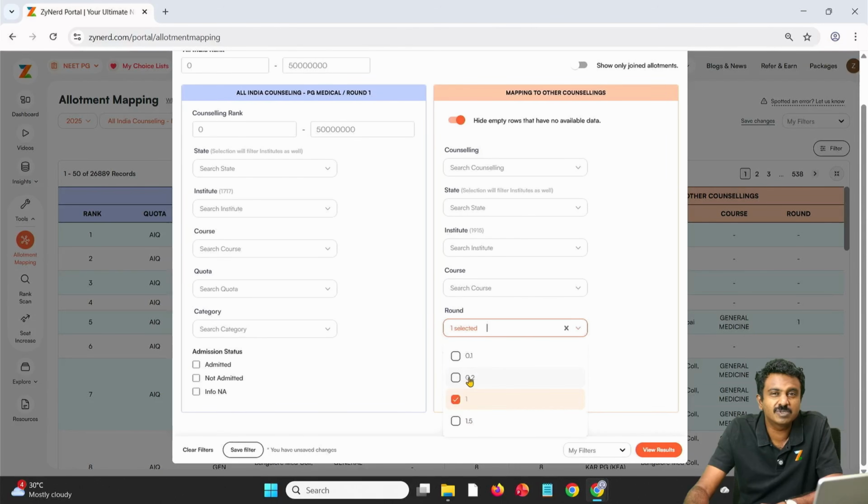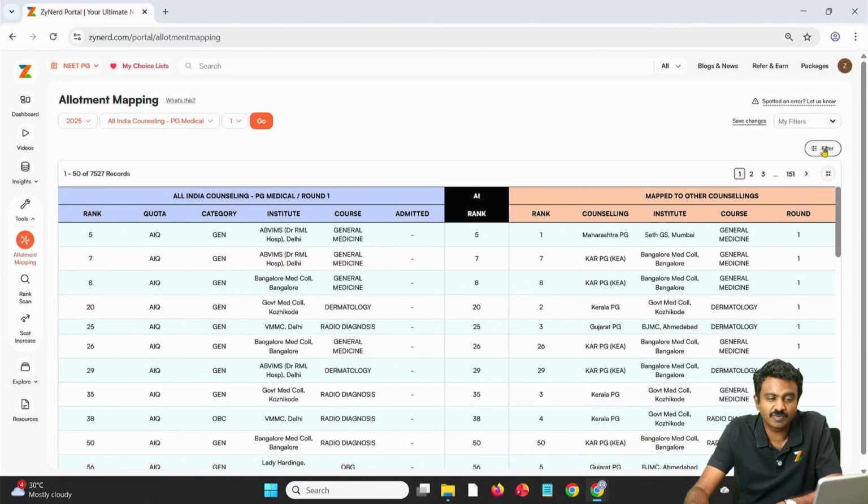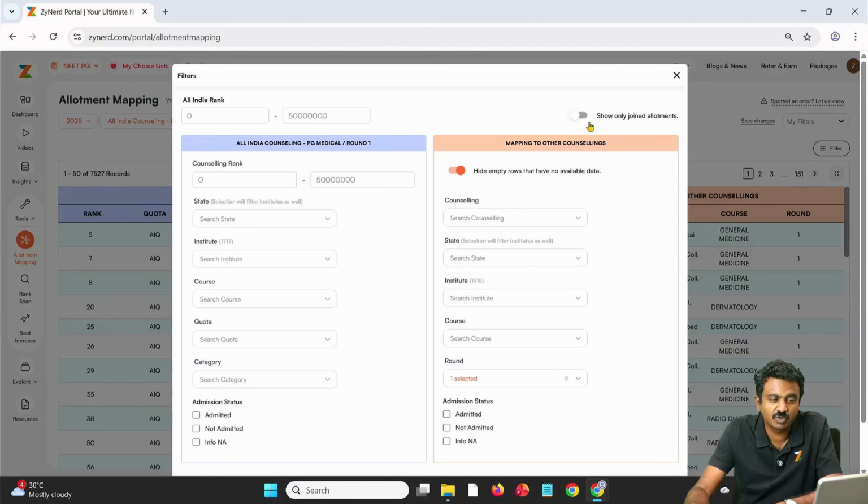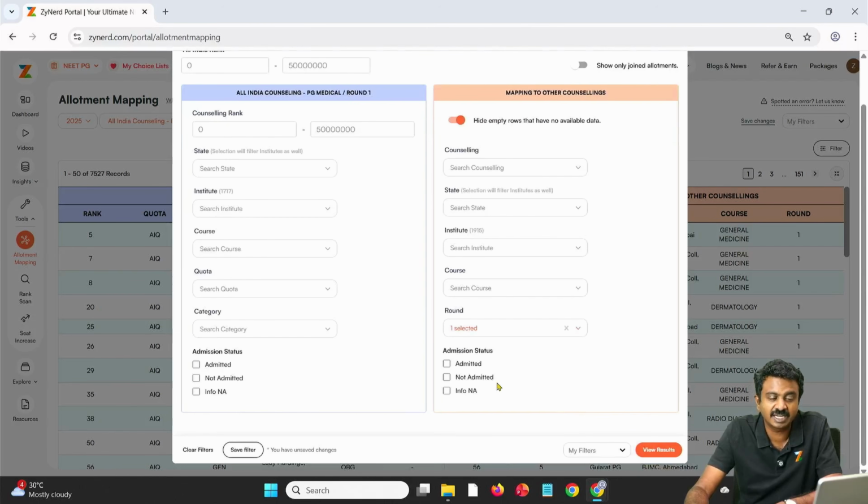There are mock rounds in Karnataka, etc. We will ignore them because mock rounds are not actual allotments. That is just for the purpose of allotments. So we will take only round 1, which is a proper round where somebody has got allotted and can join. So we are filtering our results to show this. As of now, our only filters are these. Please don't use show only joint allotment filters, only hide empty rows and so on. Admitted is different from this joint allotments, and this we will explain at a later stage.